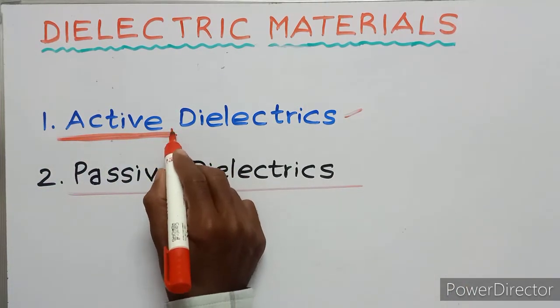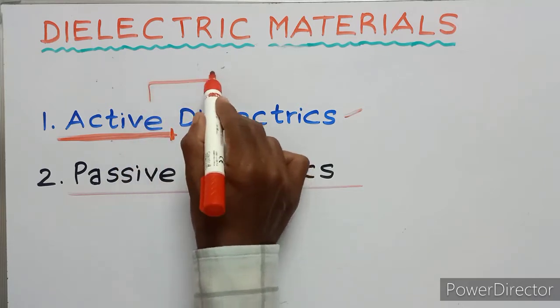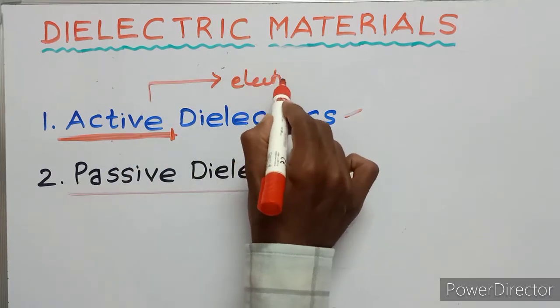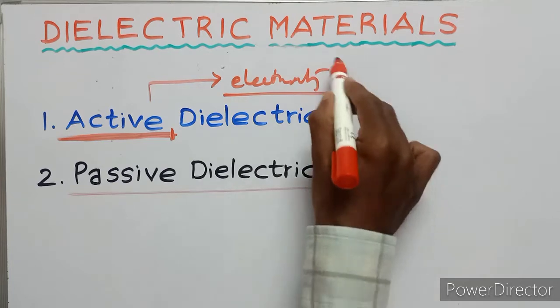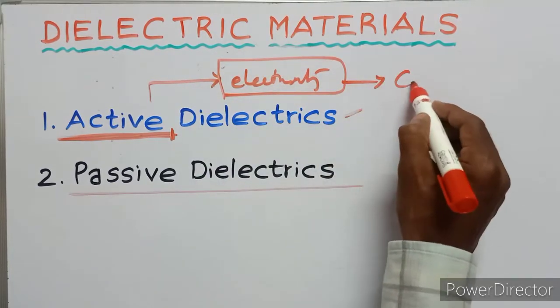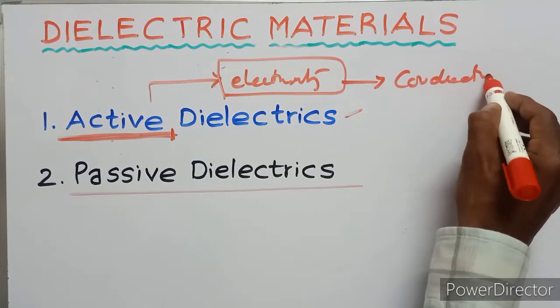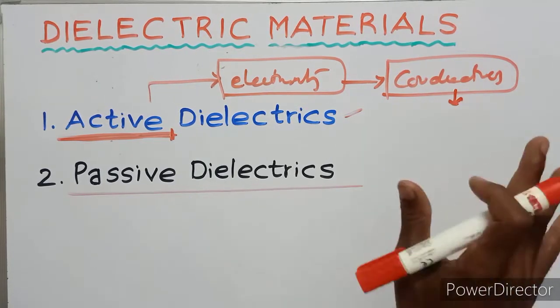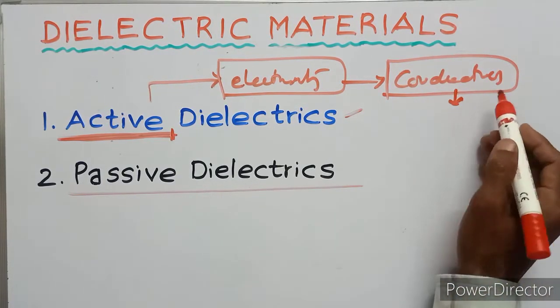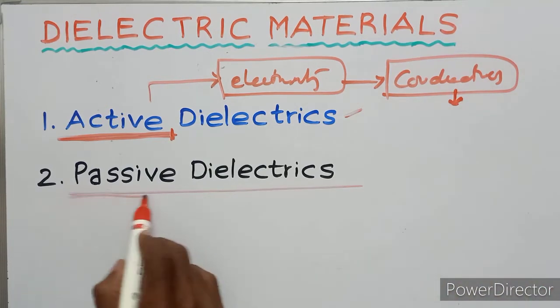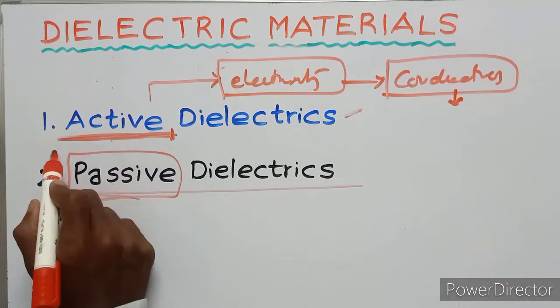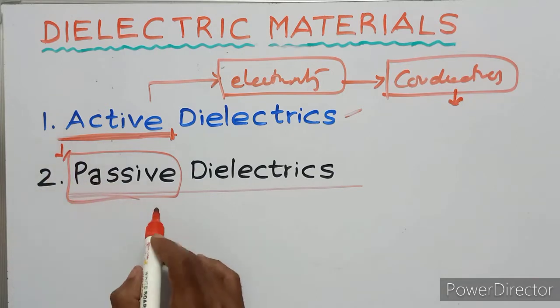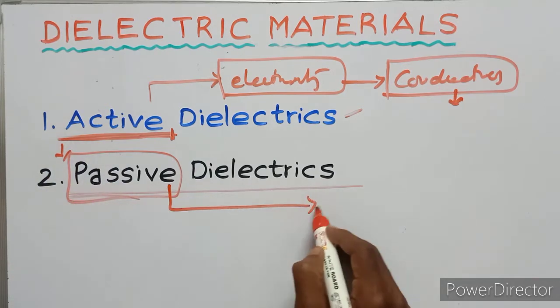That means some are allowed electricity, just like conductors, not purely conductors. Passive means opposite to active, so it is purely insulators.